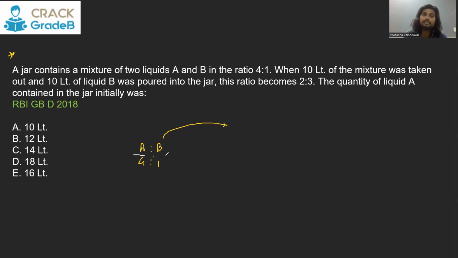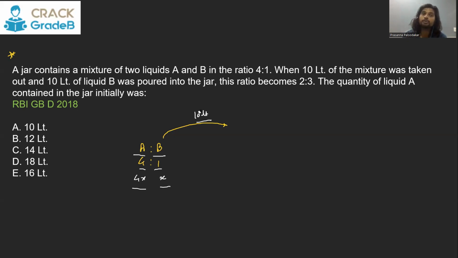They start upfront by considering that if A is 4x, then B will be x, because the ratio is 4:1. And now when you take 10 liter out of it, it becomes really confusing, because how much from 4x goes and how much from x goes, because we don't know what 4x and x are, and out of which you are taking an absolute figure, which is 10 liter, then it becomes really, really messy to proceed further. That is what students find difficult about this.